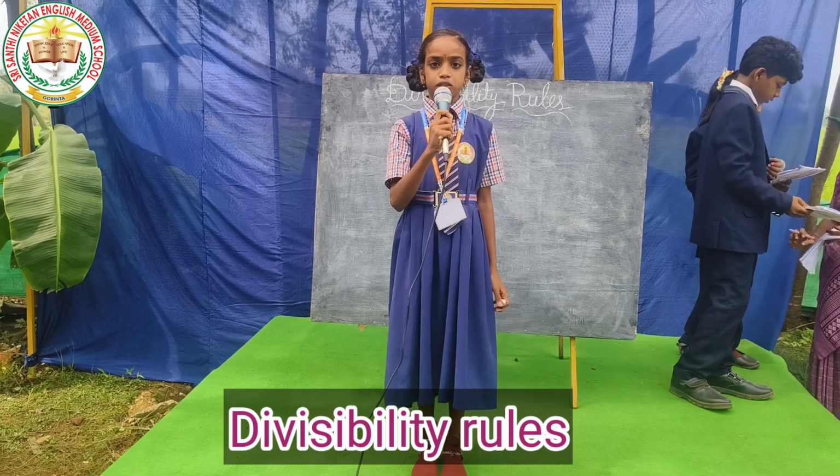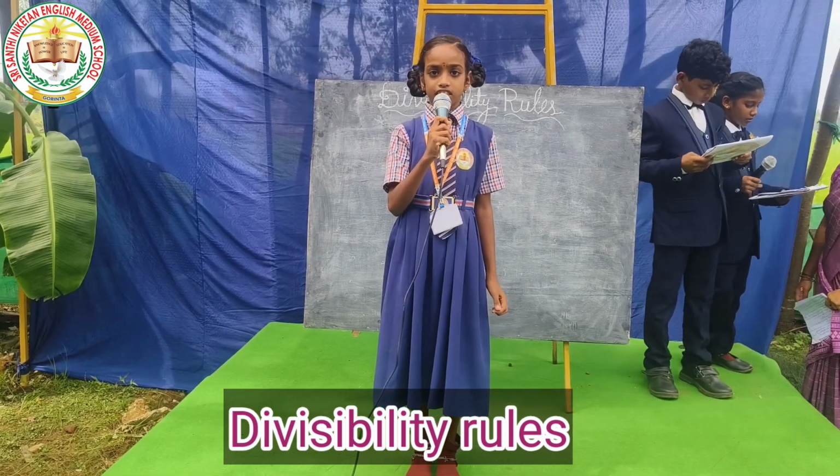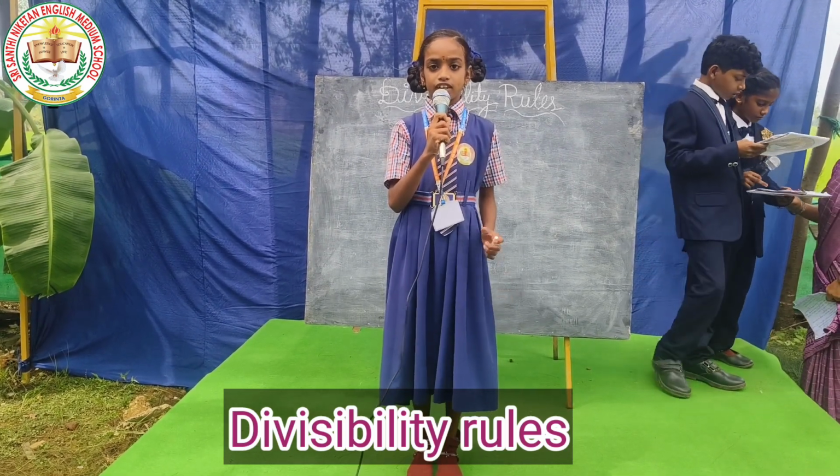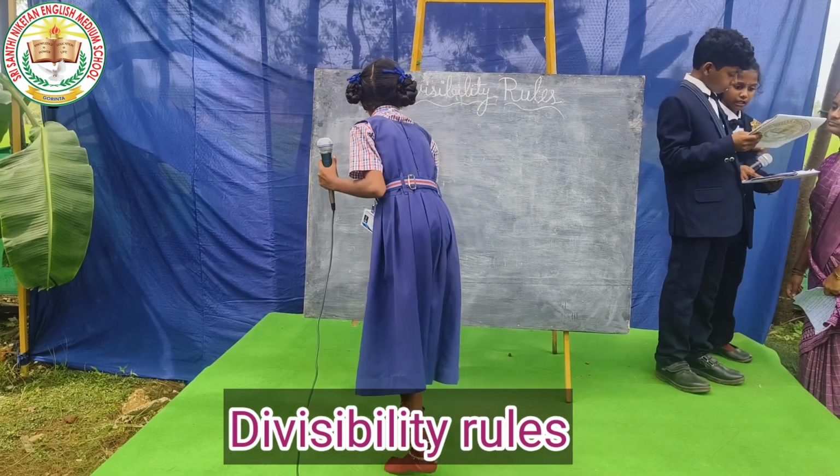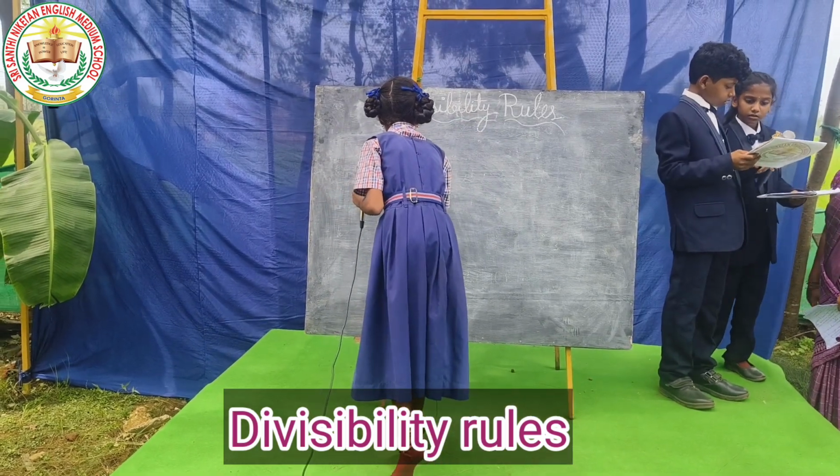Divisible by 2. A number is divisible by 2 if its unit digit is 0, 2, 4, 6, 8. For example, 3000.